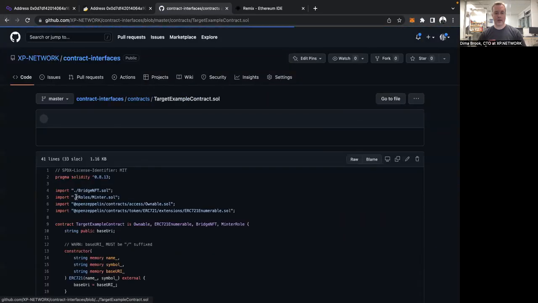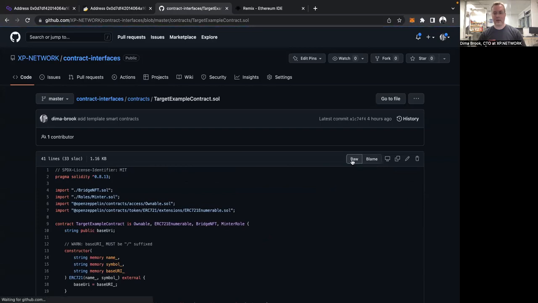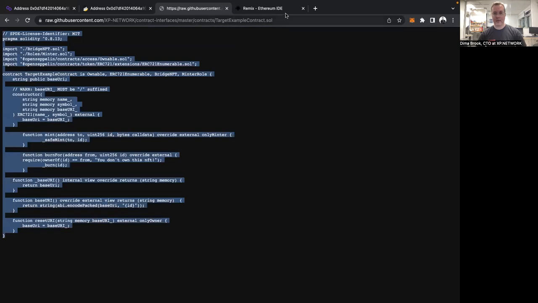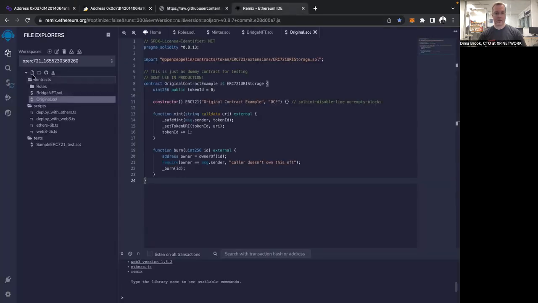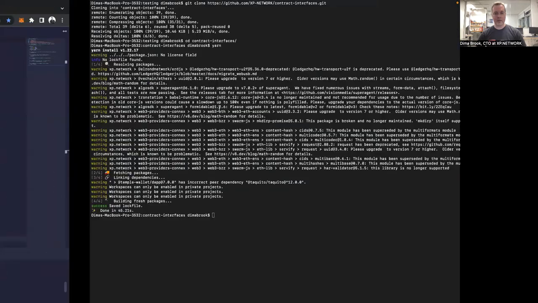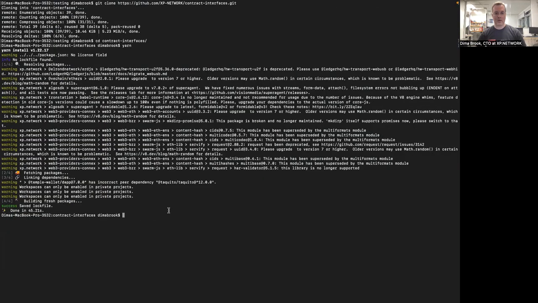And we're going to take the target example. And again, we're going to take the raw code of this example like so. And let's call it target for short, target.sol. And let's put it here. Meantime, we can see that all the dependencies are installed and we're pretty much ready to go.